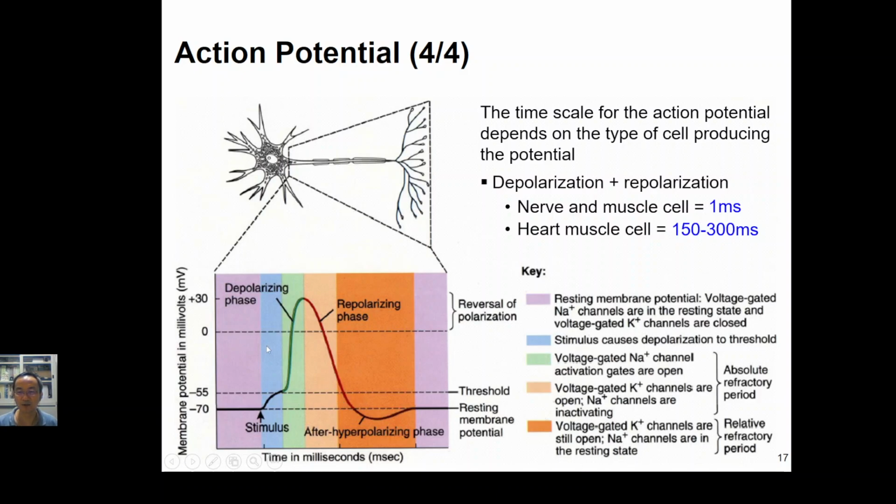What does it mean for the absolute refractory period? If the action potential is at the absolute refractory period, it means that no matter how we try to further stimulate the cell, it will not generate another action potential. But during the relative refractory period, if we give a stimulation to the cell again and the stimulus is strong enough, another action potential will be generated, with no need to wait until it is fully back to the resting potential.